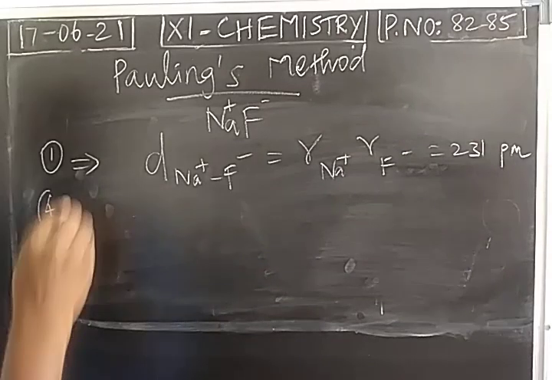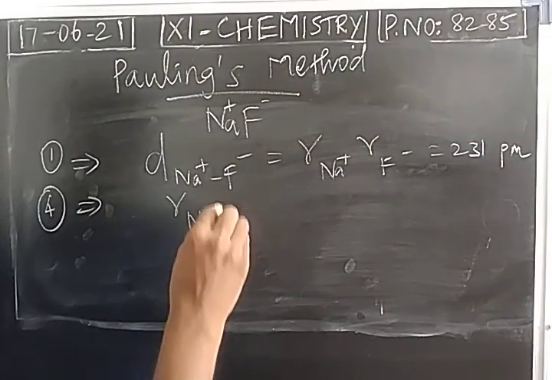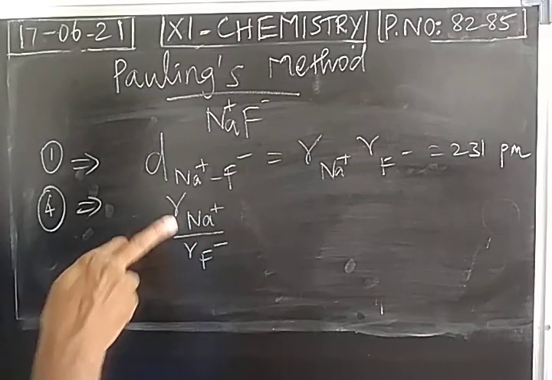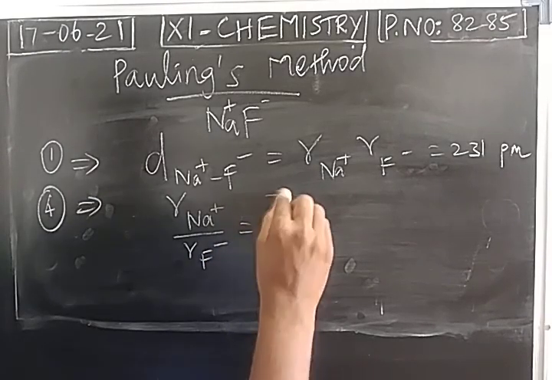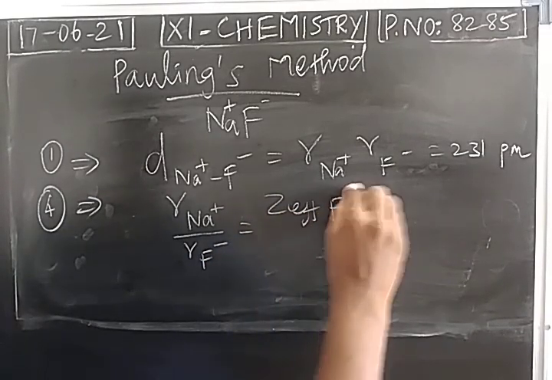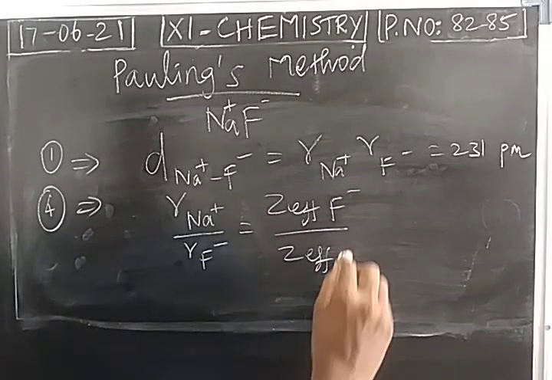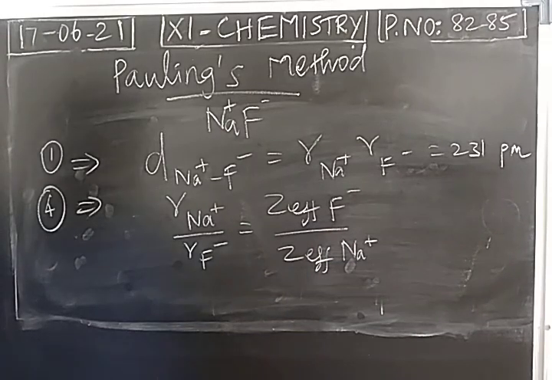What is the fourth equation? The ratio of radius of cation to the radius of anion is equal to the ratio of effective nuclear charge of anion to the effective nuclear charge of cation. This is the fourth equation. So the internuclear distance value is given.